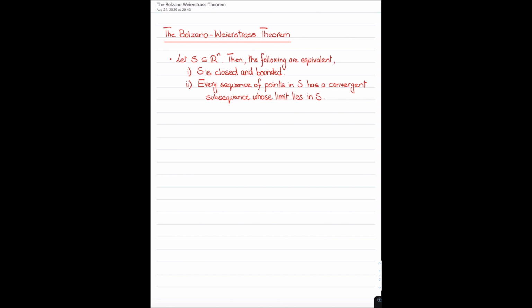So let's see what the Bolzano-Weierstrass theorem says. It says let S be a subset of R to the power of n, then the following are equivalent. S is closed and bounded, which means S is compact. And this is true if and only if every sequence of points in S has a convergent subsequence whose limit lies in S. So this is the theorem that we want to prove.